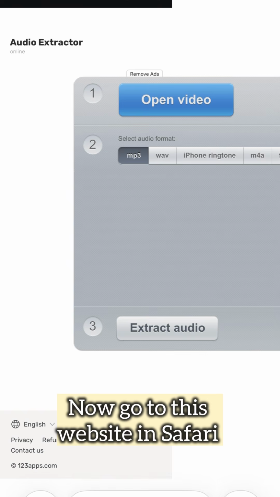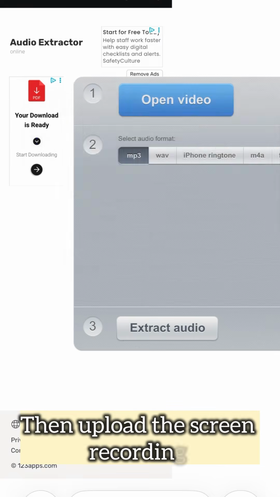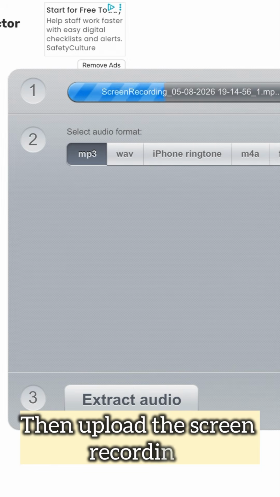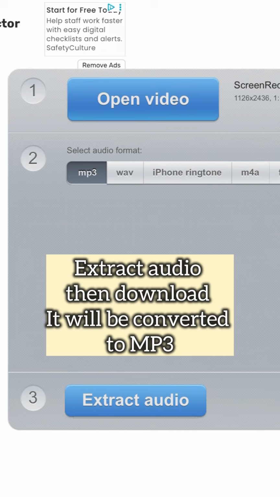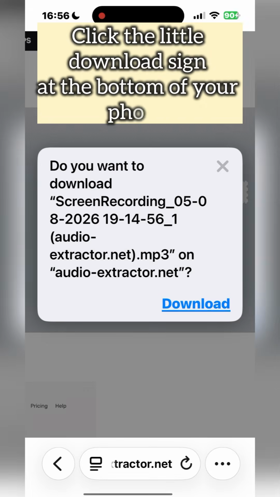Now in your browser, go to this website, Audio Extractor. Then upload, extract audio and download, and it'll be converted to MP3.